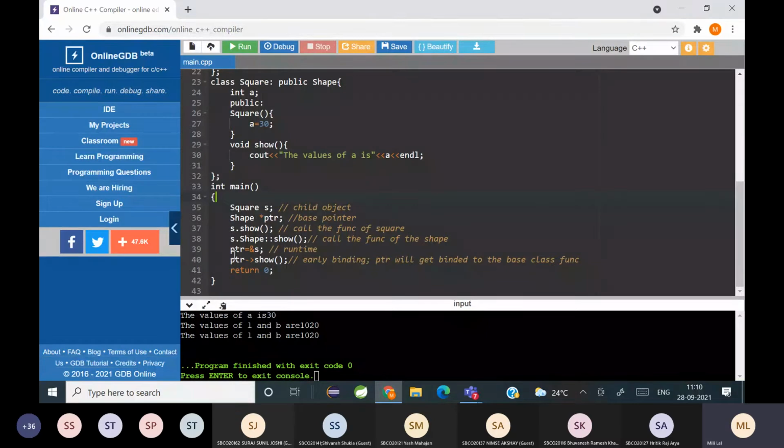As I told you, line number 39 takes place during the runtime, that is, the pointer is going to point to the address of the derived object.